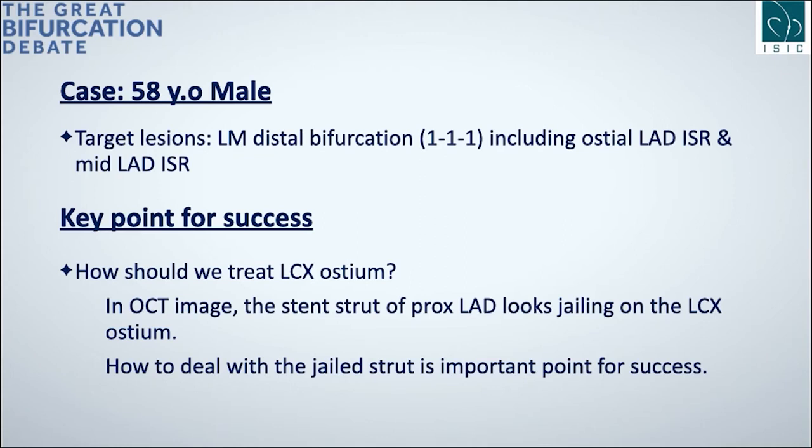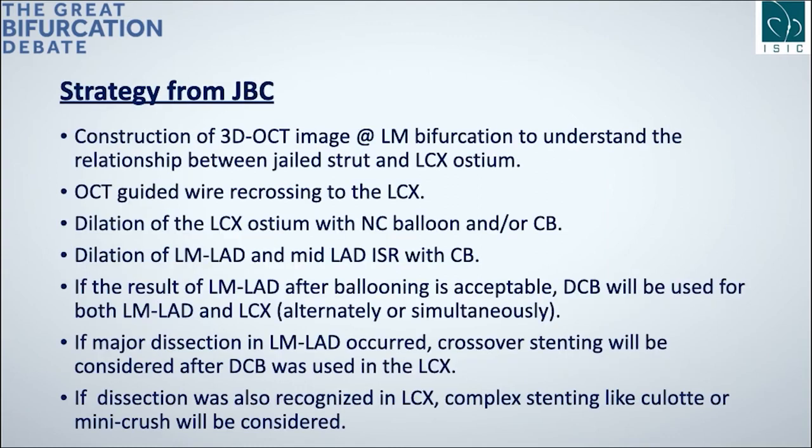First, we will make 3D OCT reconstruction images around the left main bifurcation to figure out the relationship between the jailed strut and the circumflex ostium. And then we try to recross the wire into the circumflex at the optimal point.